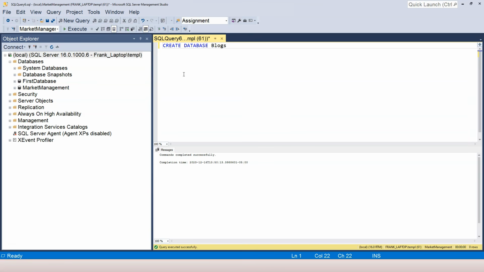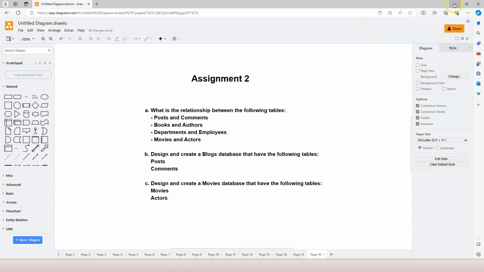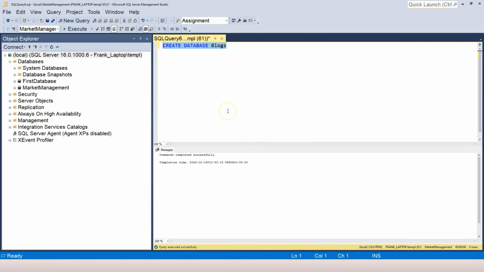Now I need to create the posts and comments tables. So I'm going to delete this, and then I'm going to write use blogs. This is going to switch my current database to the blogs database. Again, SQL Server Management Studio right now doesn't know the existence of the blogs database. I think it needs to be improved in this. So now I'm going to create a table, and the name of the table is posts.